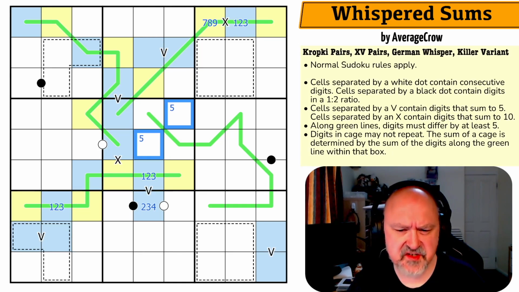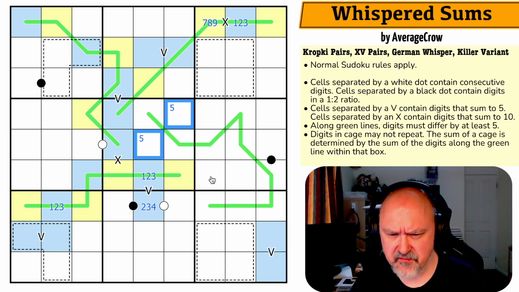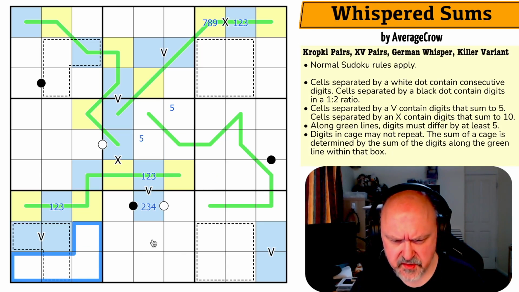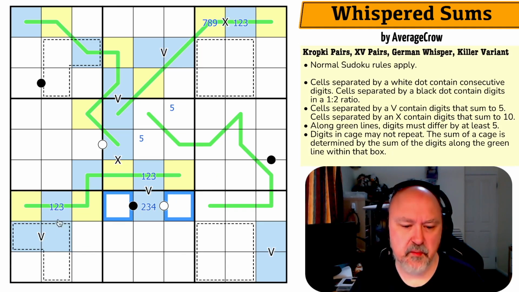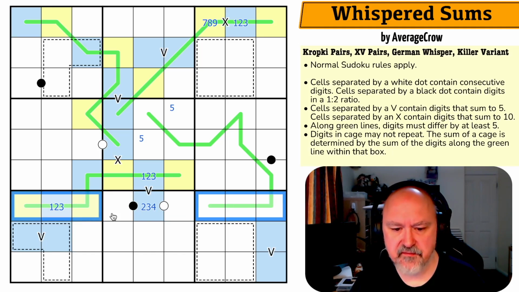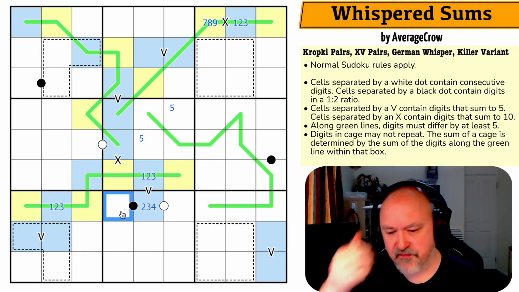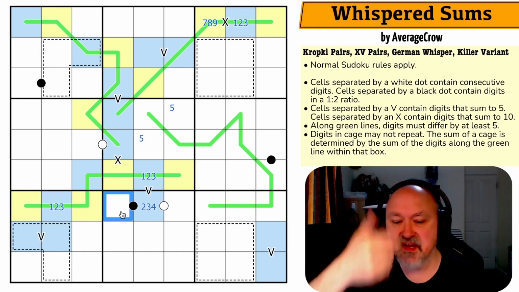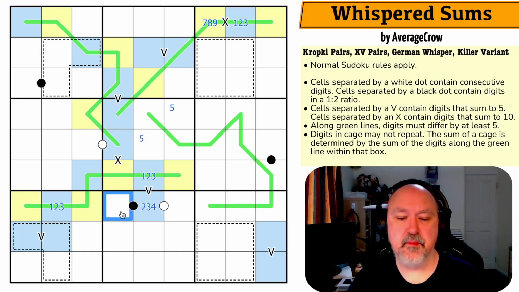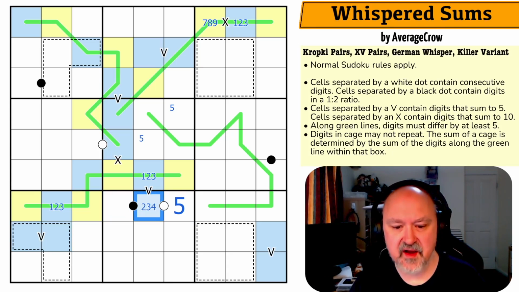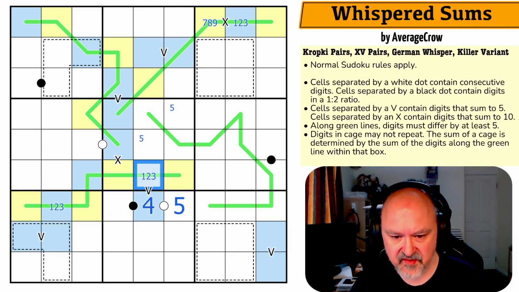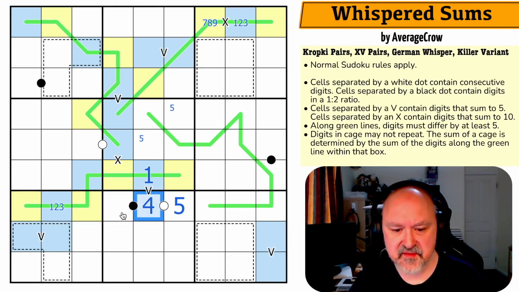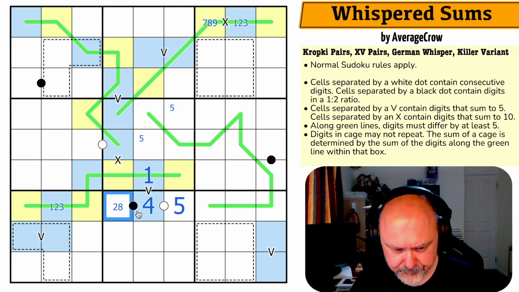Where are the 5s? Because you can never put 5 on a line. 5 is in one of those. No, I don't think that's it either. 5 is in one of those. One of these has to be, right, here we go. You can never put 5 on a line. 5 has to be in one of those, and you can never put 5 on a black dot. Here's the start. You can never put 5 on a black dot, because if you put 5 on a black dot, the ratios are 2.5 and 10, which doesn't work. This is a 5. The only low digit consecutive with 5 is 4, so this is the 1. This is either 2 or 8.